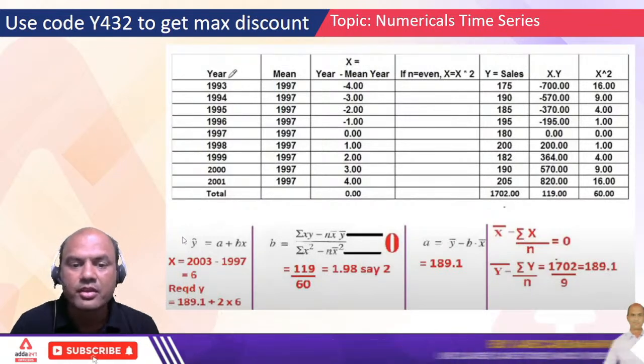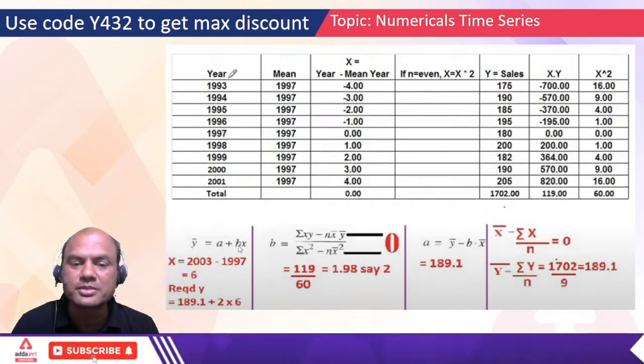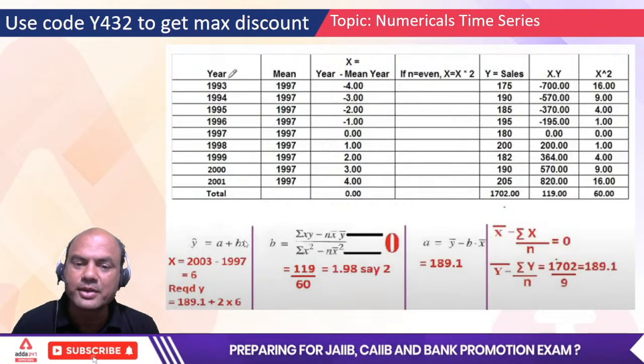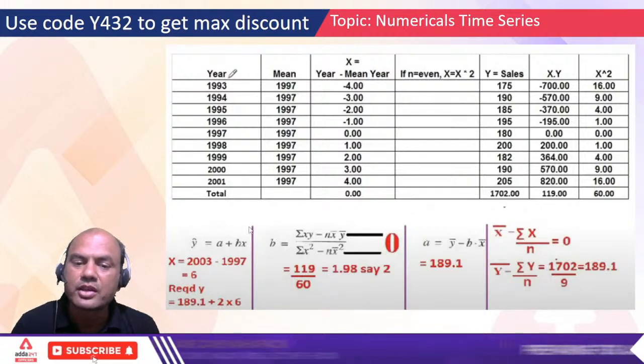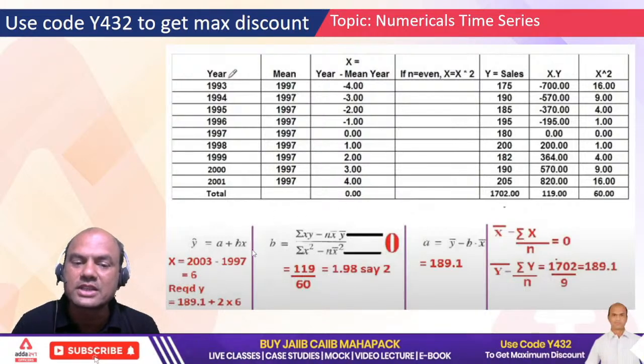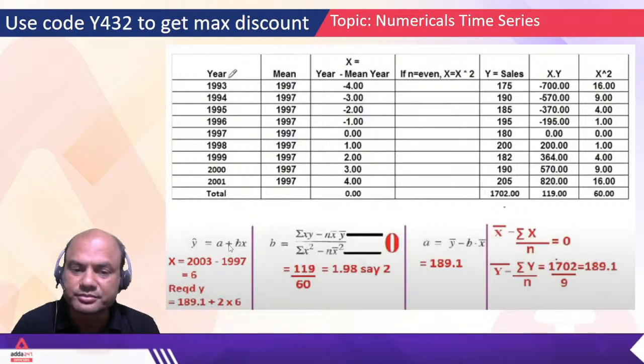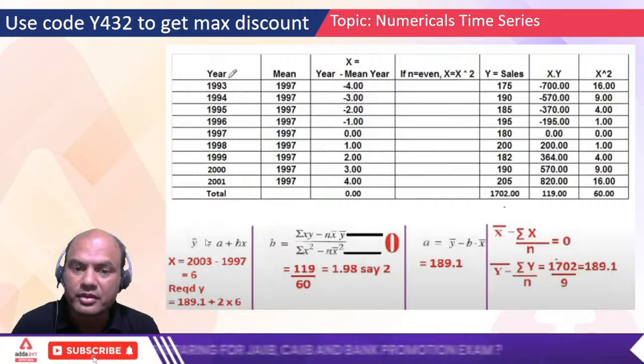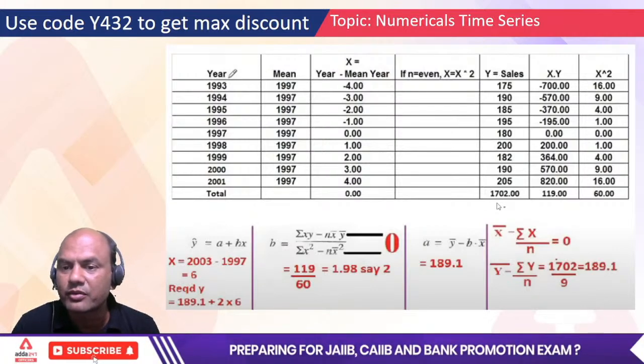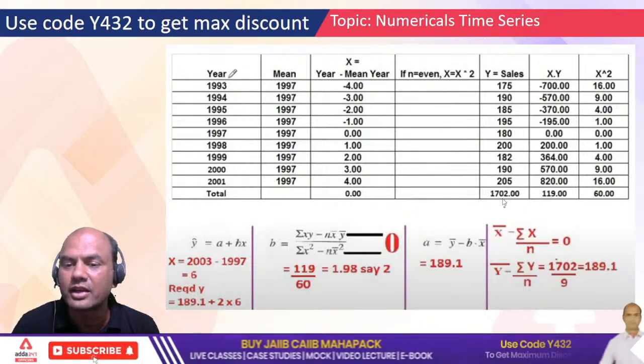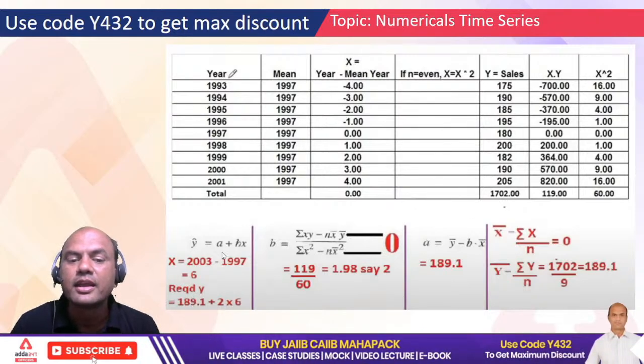So y bar equals a plus b x bar. But x bar is 0, we just found out. So y bar equals a plus 0. So y bar equals a. But I know y bar. I found it over here: 1702 upon 9, that is 189.1. So a becomes what?